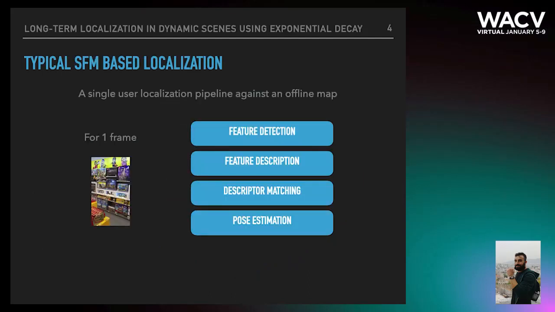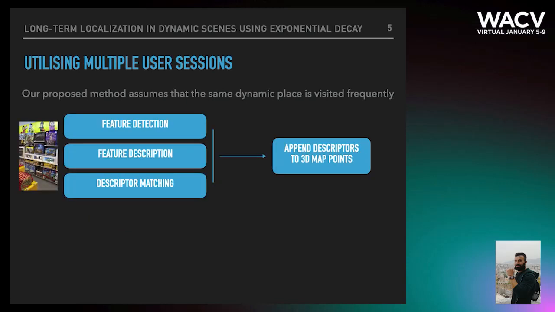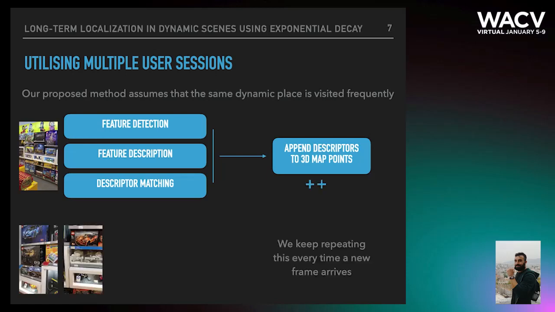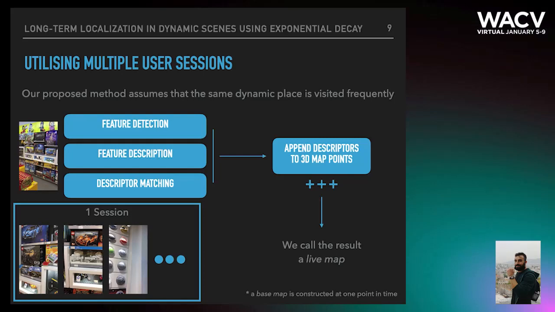Here we see a typical structure from motion based localization pipeline. In our paper, we utilize multiple user sessions. And by user sessions, we mean a set of frames successfully localized in a point cloud. As we do this, we keep the descriptors over time for each 3D point. Thus, we end up with a point cloud that we call a live map. A base map is a point cloud that was constructed at one point in time, and we use a live map and a base map for comparisons later on.